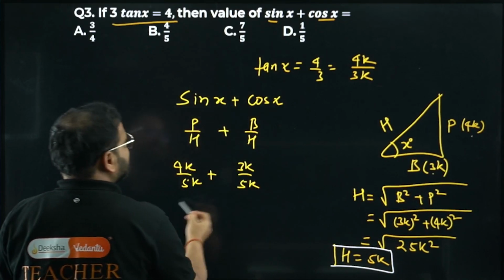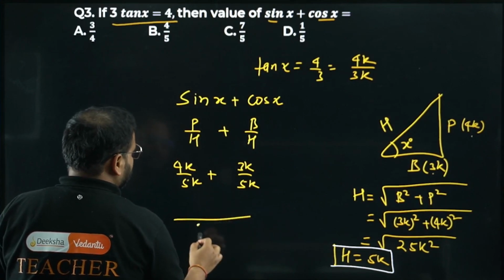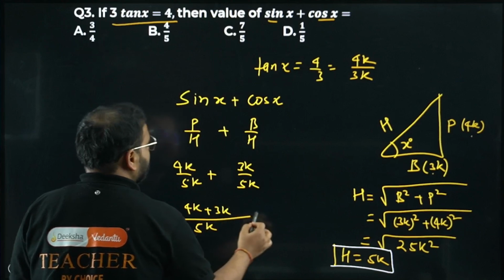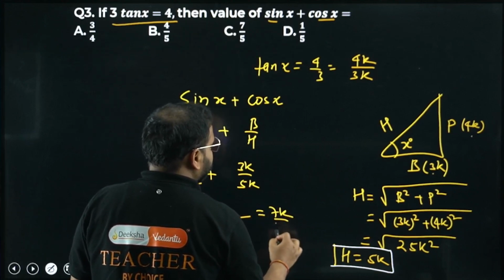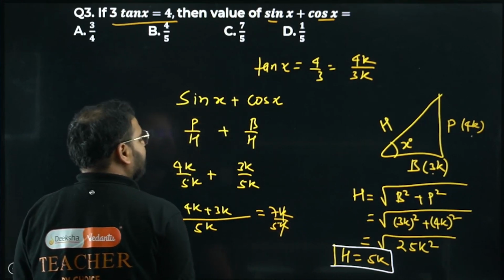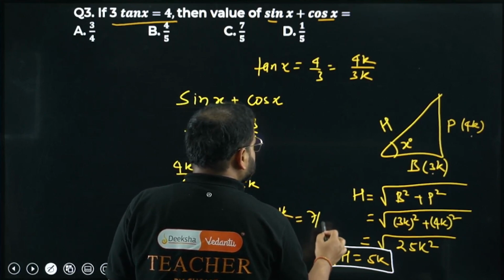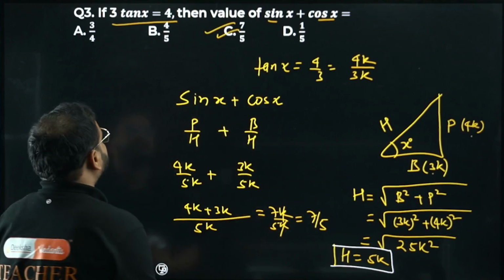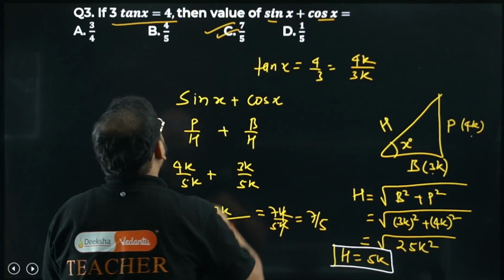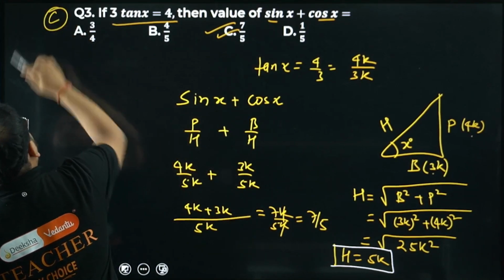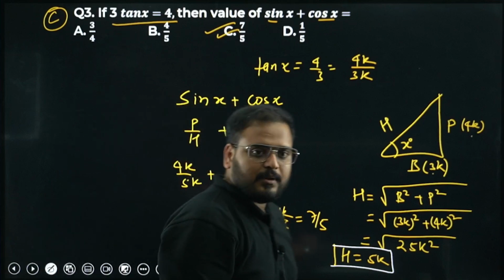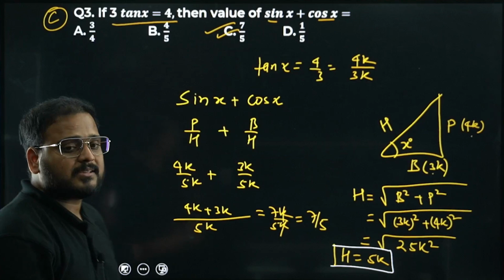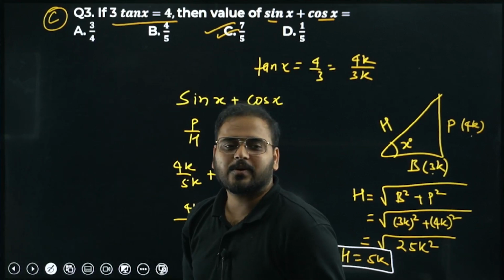LCM is same, no? So 5k is the LCM. 4k plus 3k makes it 7k by 5k. Cancel k and k. Answer is going to be simply 7 by 5. The option which is suitable over here is 7 by 5, so option number C. Looks reasonable to all of you? Very simple. Question number 3 is done.